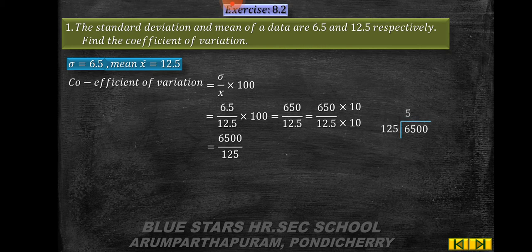Now you do the division. 5 times 625. You get the remainder 25. So 2 times 250, which is equal to 52. The coefficient of variation is 52 percentage.